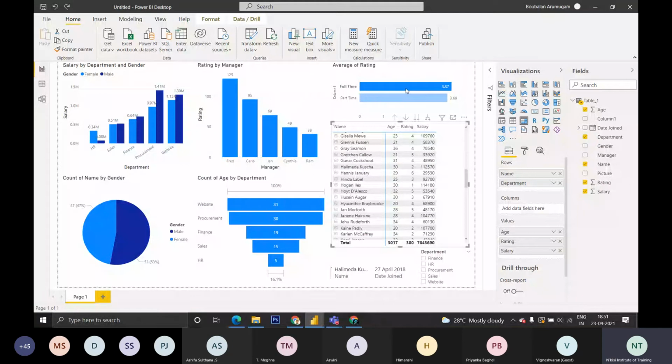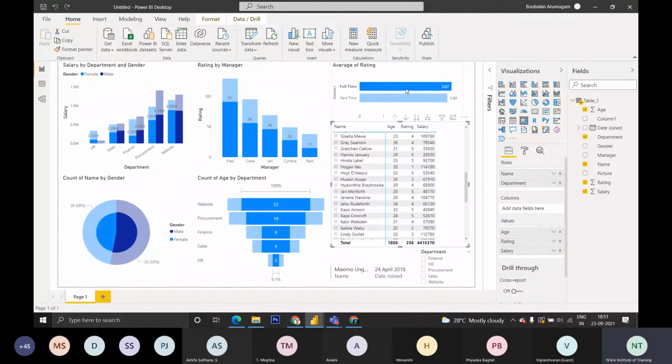Then I'm going to cover the various options available and we will wind up. We can load the data from SQL. We can manually enter the data. To not waste our time, I have loaded the data from Excel. If you want to enter the data manually, you can. Then you can load it, and if you want to transform the data, you can.